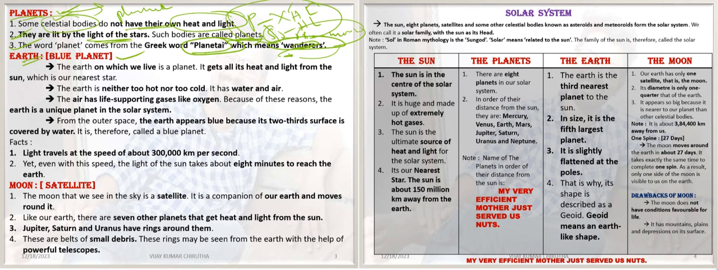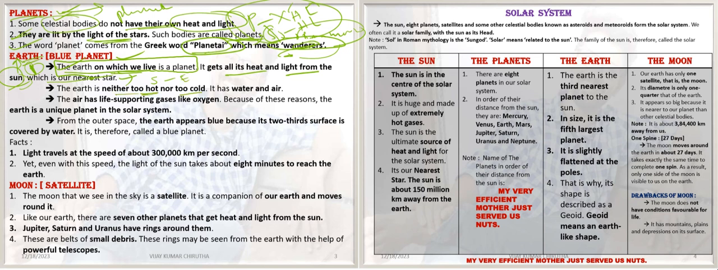Earth, as we know, is a blue planet. Earth is the planet on which we live. It gets all its heat and light from the sun. So Earth is a planet, and as we know, planets don't have their own heat and light, so we are dependent on the sun for heat and light. The sun is the nearest star to Earth.